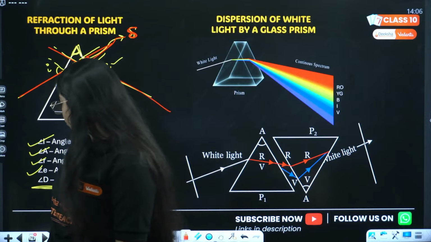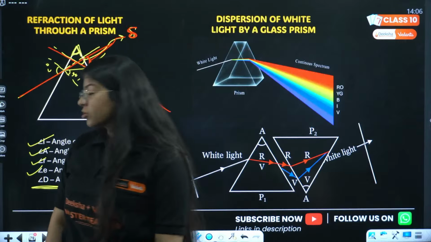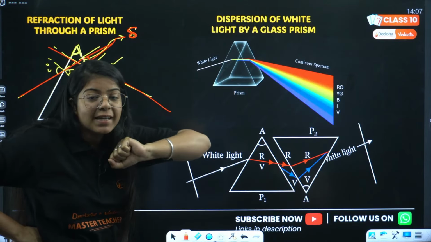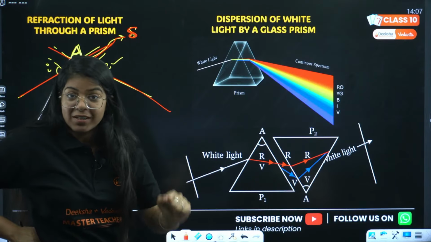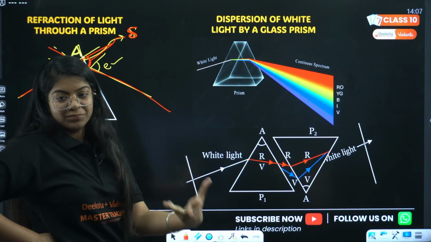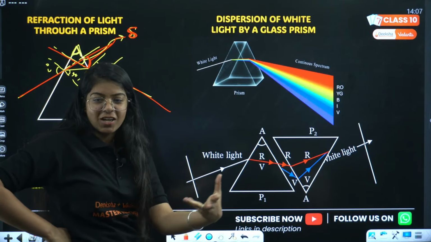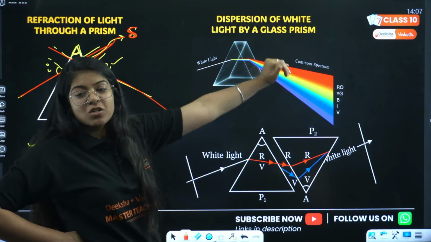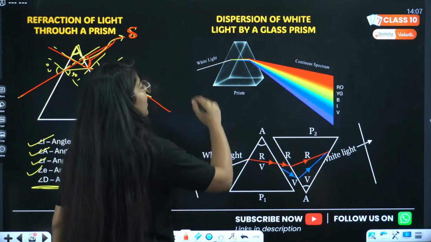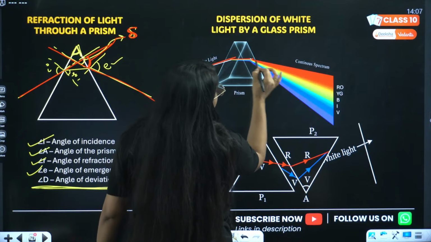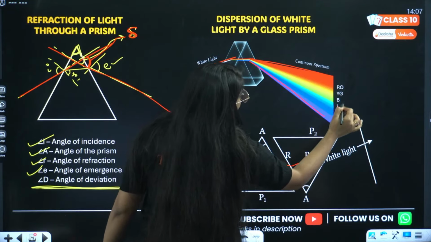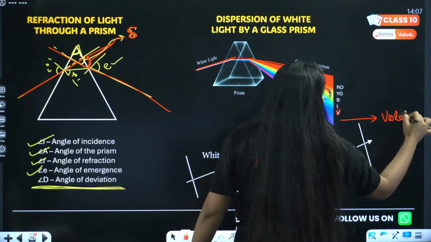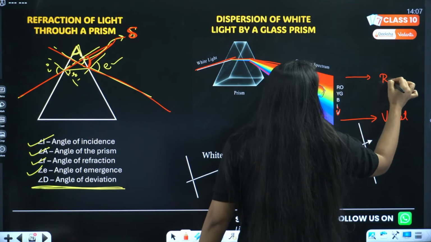Okay, let us move on to the last topic. This is dispersion of light. The splitting of white light into its constituent 7 colors is called dispersion. Happy Rose Day, Akshara. Right? Dispersion of white light into its constituent 7 colors is called dispersion. So these colors are VIBGYOR. At the lowest part we have violet color, and at the uppermost we have red color.